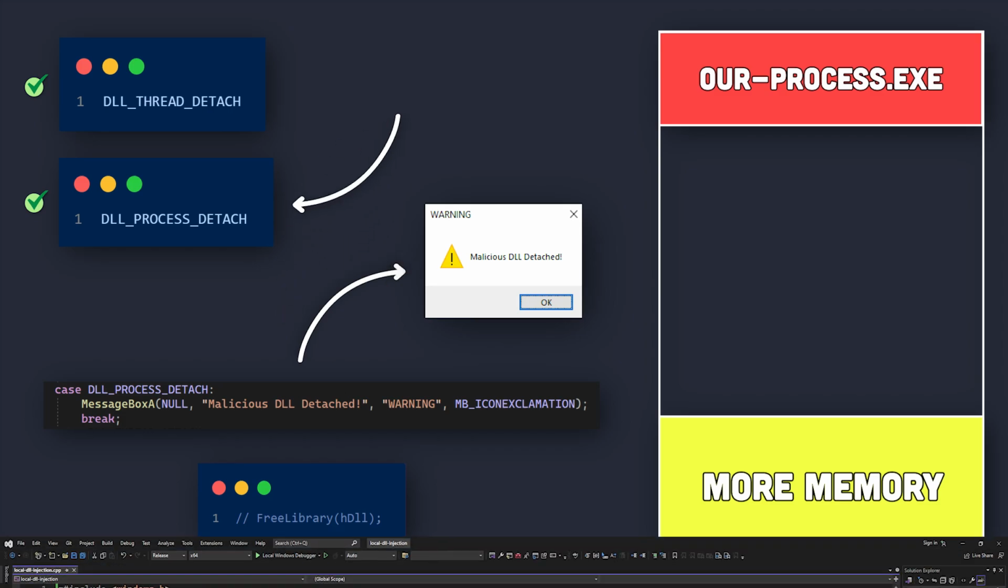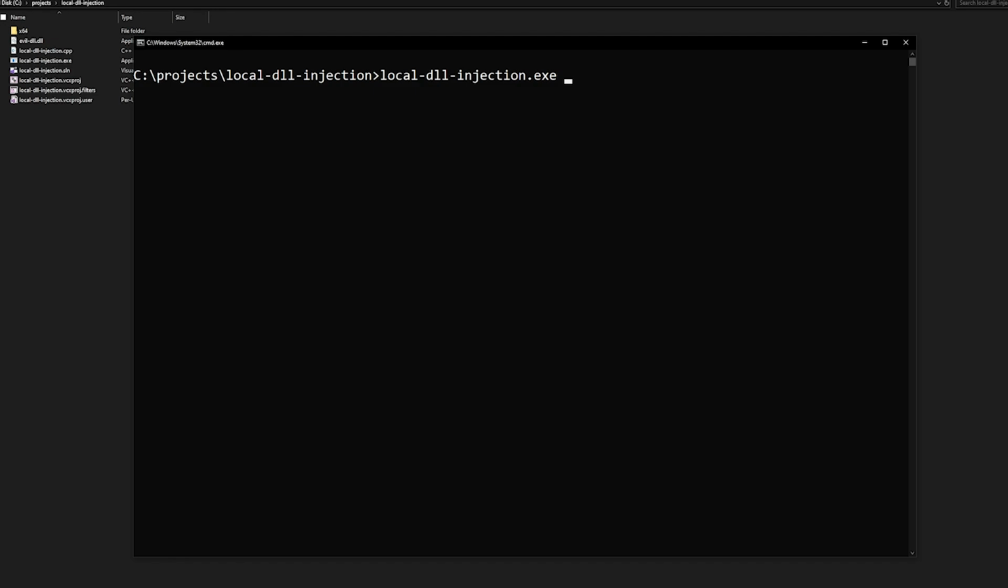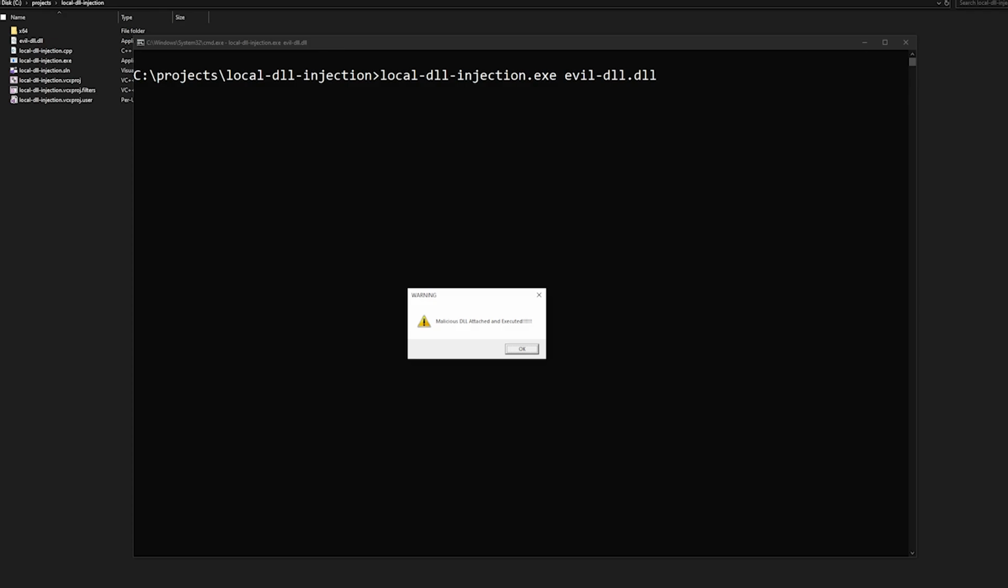Now, before you run this program, make sure the architecture is the same as the malicious DLL, then build the solution in release mode. After the build is complete, run the program and give it the full path to the malicious DLL. We can see here our malicious DLL is loaded and the first callback is triggered.